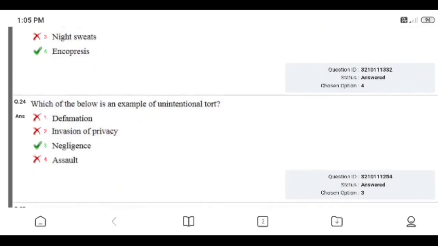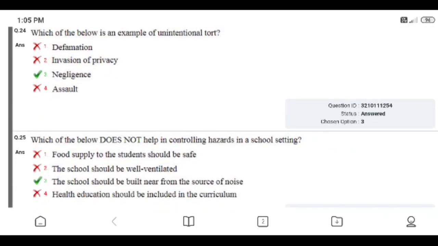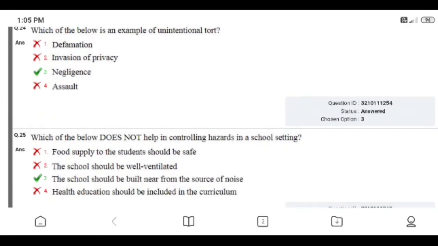Question number 24. Which of the below is an example of an unintentional tort? Answers: defamation, invasion of privacy, negligence, or assault. Right answer is negligence. I answered correctly. Chosen option is 3.